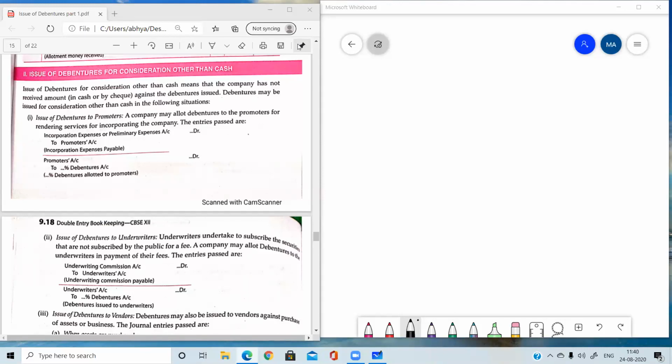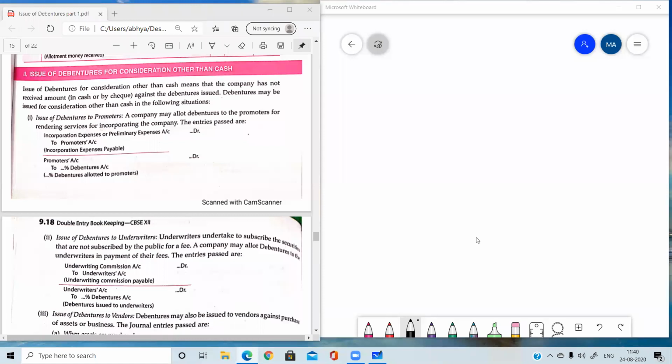Already we have started with this chapter yesterday, and we have covered all the topics: issue of debentures, issue in cash or in lump sum, issue in installments, issue at discount, issue at premium, as well as issue at par.